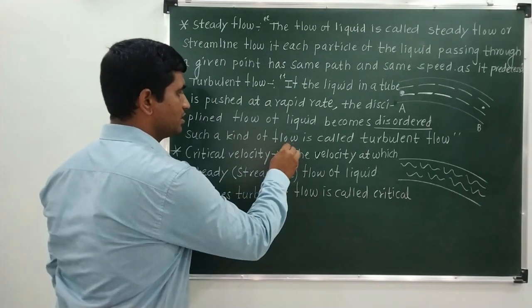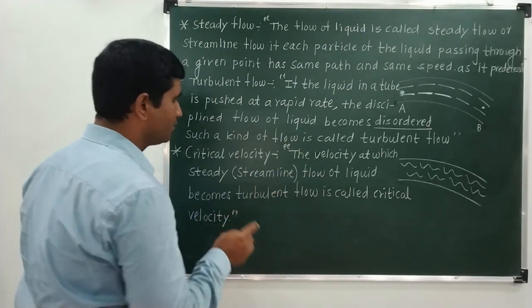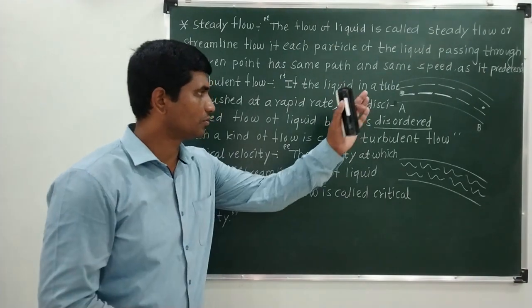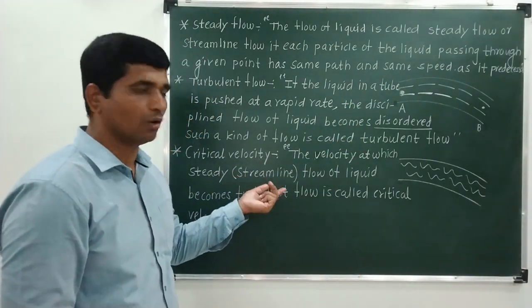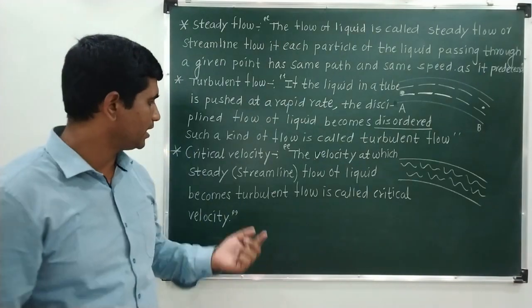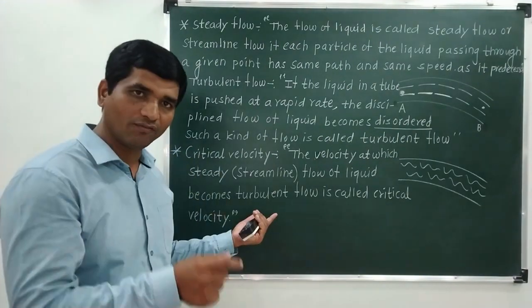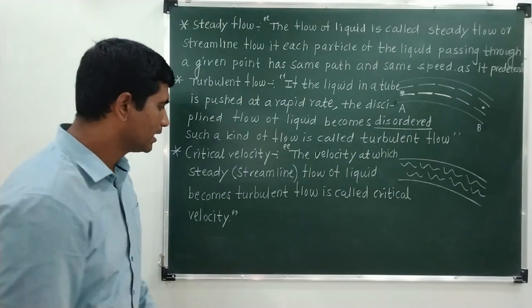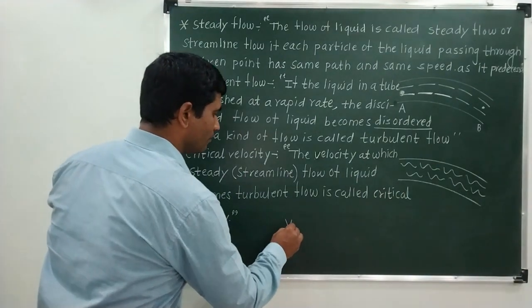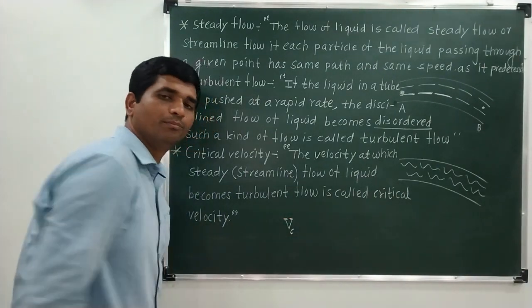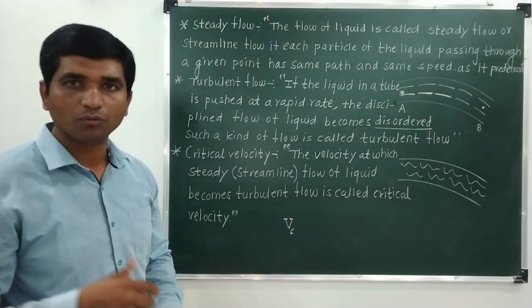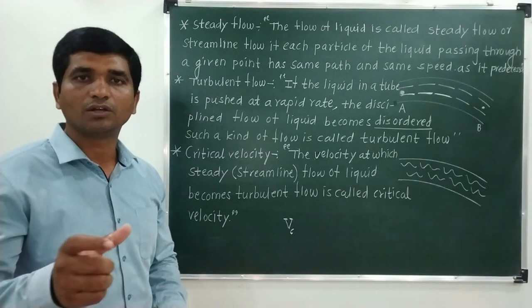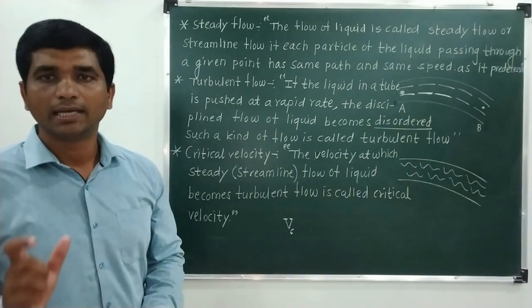Okay, so it is the velocity of the liquid through which the liquid is flowing, and when this steady flow or streamline flow gets converted into the turbulent flow, that value of the velocity is called the critical velocity, and this critical velocity is denoted by the symbol Vc. Okay, so in the next topic we will now be seeing how this critical velocity for a given liquid can be calculated.